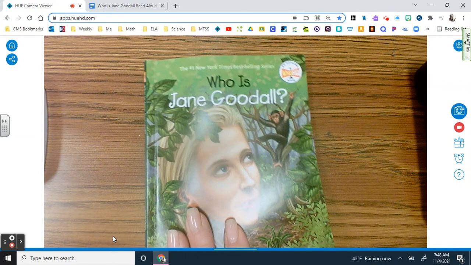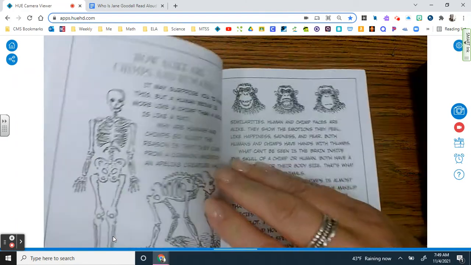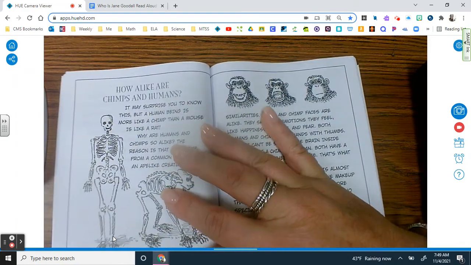Hi, we are reading Who is Jane Goodall by Roberta Edwards, and we're going to read chapter 5, but there is a small section before the chapter begins.